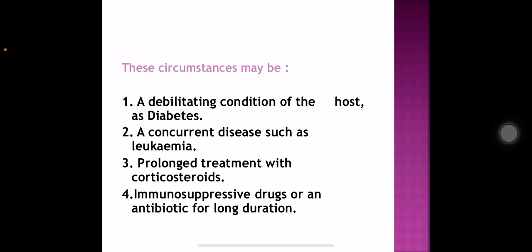These are various circumstances in which fungi can cause increased infections in patients, and this kind of infections are called opportunistic infections, and such fungi are called opportunistic fungi.